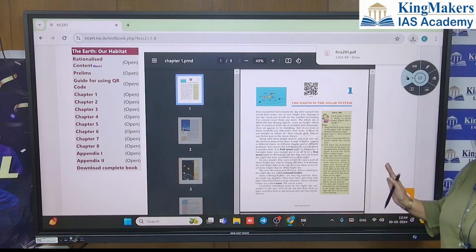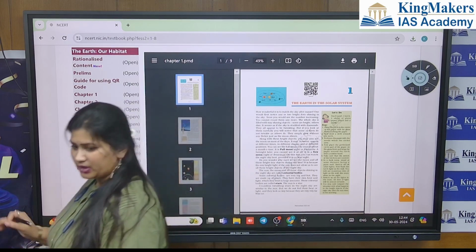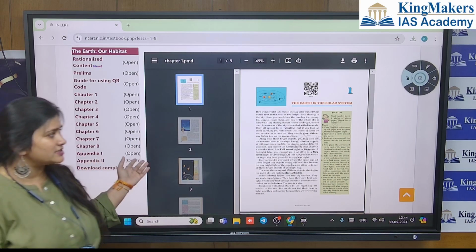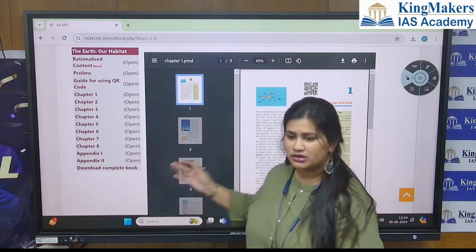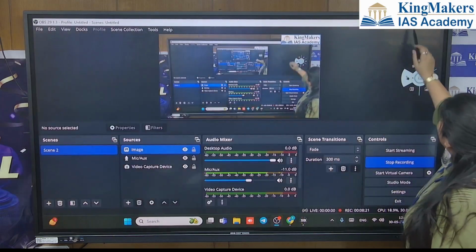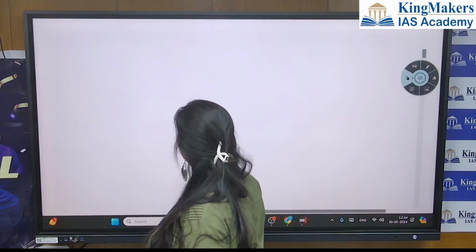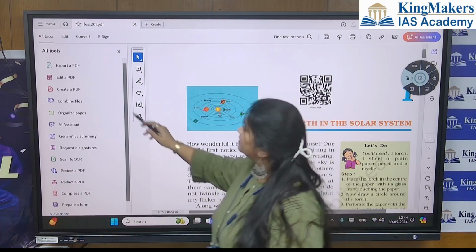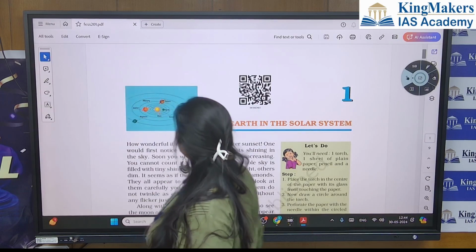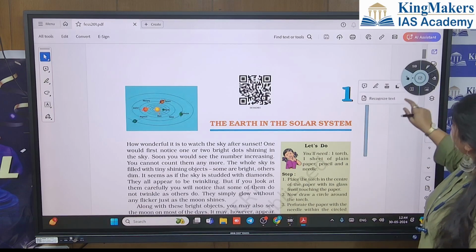Everyone is having this NCERT. If you want to purchase it, purchase and keep it with you, underline or write whatever is there. If you don't want to purchase, you can directly open the NCERT website and you can download the book. Right now, I have downloaded it now. Like that, you can download. You have the book, then it's good. So this is your book.